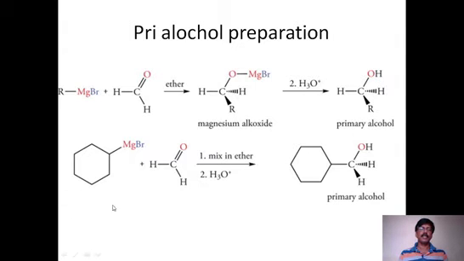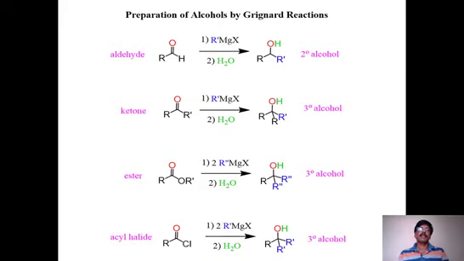You can take any example. You can take any alkyl group. So the alkyl group can be anything, but the carbonyl must be formaldehyde. So that is a very key point we need to understand properly. And this is how the stereo position is also maintained in the primary alcohol whenever structural features are available. Now look here. We have taken formaldehyde, therefore we got primary alcohol.